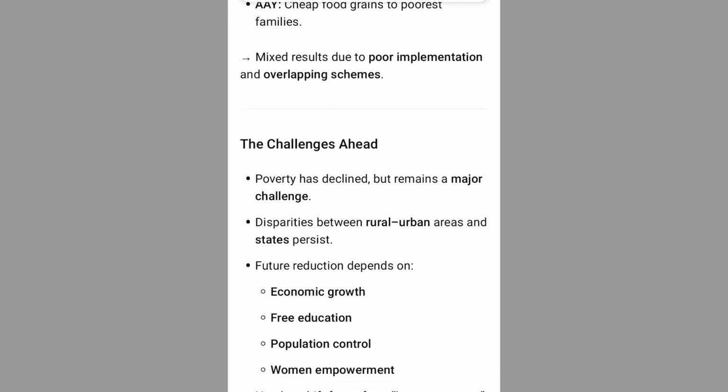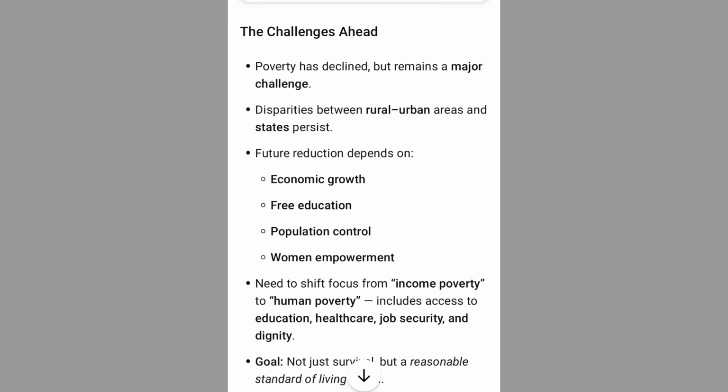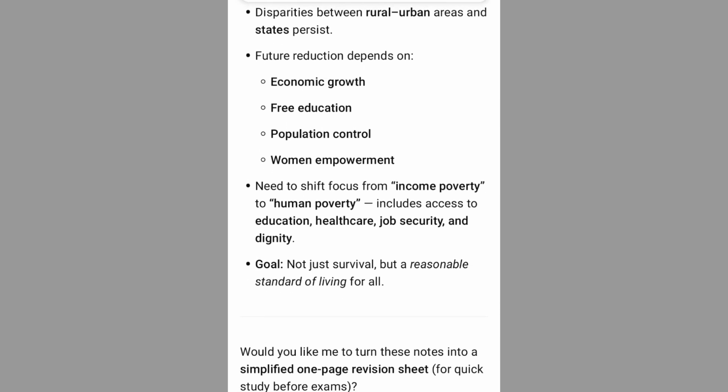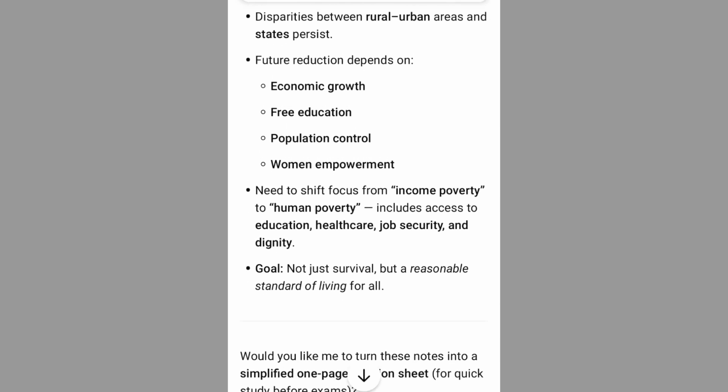The challenges ahead. Poverty has declined, but remains a major challenge. Disparities between rural-urban areas and states persist. Future reduction depends on economic growth, free education, population control, and women empowerment. We need to shift focus from income poverty to human poverty, which includes access to education, healthcare, job security, and dignity. Goal: not just survival, but a reasonable standard of living for all.